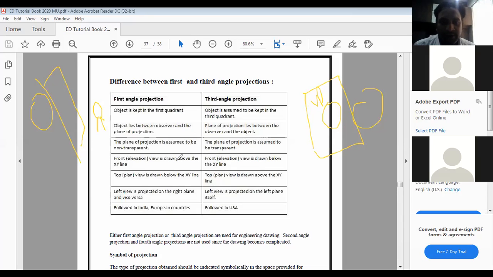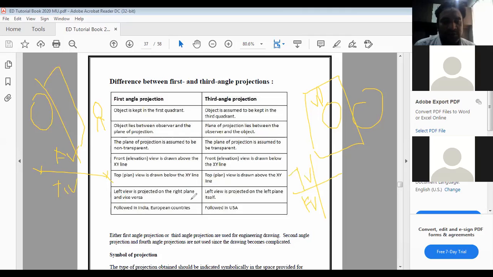Okay, in the civil drawings, remember this point, in the civil engineering drawings, front view is called the elevation and top view is called the plan. So front elevation view is drawn above the XY line. As I told you, in the first angle projection method, front view will be made above the XY line and top view will be made below the XY line. In the third angle projection method, top view goes up and front view goes down.